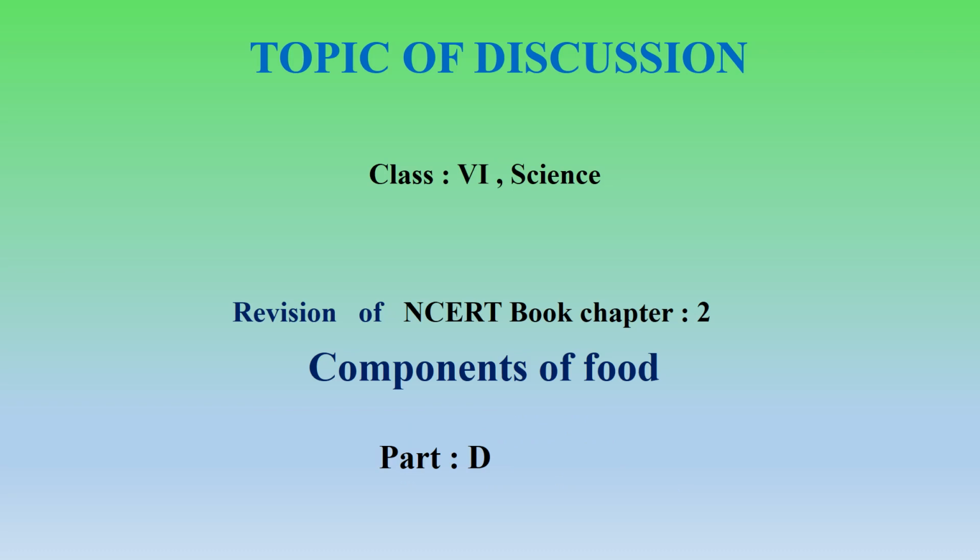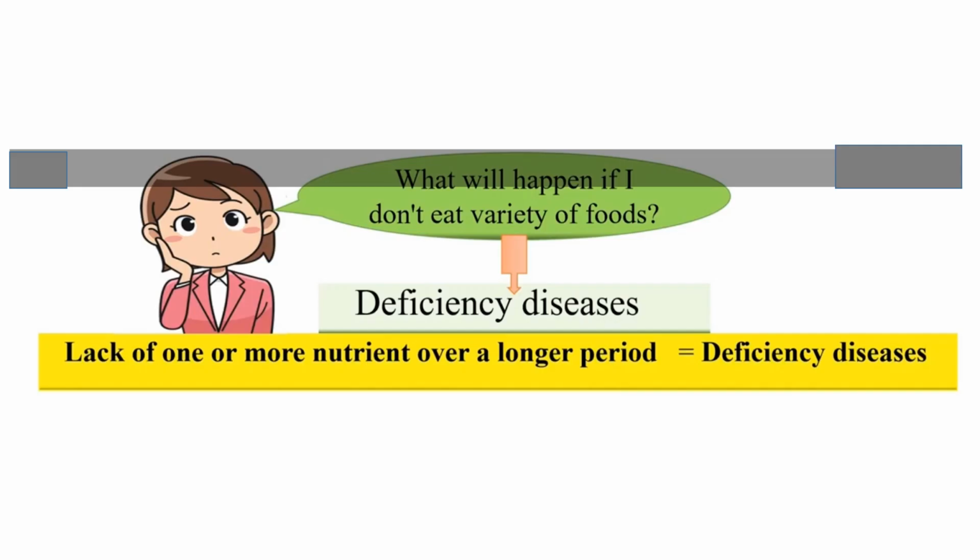Today I am going to revise the chapter Components of Food, the last topic, deficiency disease. What are the main causes of deficiency disease and what are the symptoms of those deficiency diseases? So as you know, we eat a variety of foods. What will happen if I don't eat a variety of food? Here the answer is deficiency disease. Lack of one or more nutrients over a longer period causes deficiency disease.